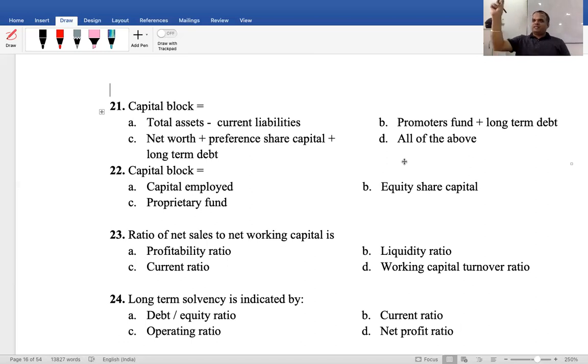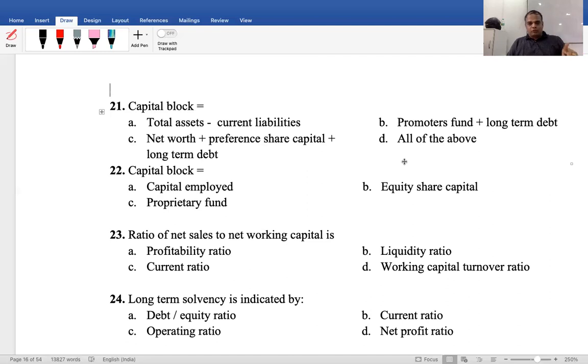Asset side: fixed asset, current asset. Liability side: capital employed and current liability. Total asset equals total liability. Remove current liability from total liability; the balance is equal to what? It is difficult to visualize. Option A, is it correct or not? Yes, it's capital employed only.